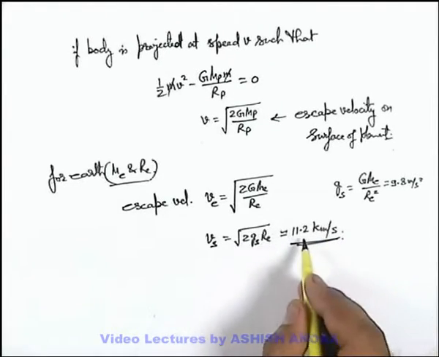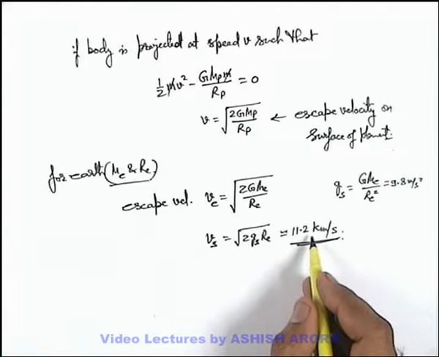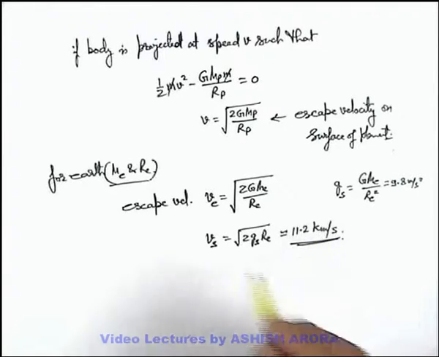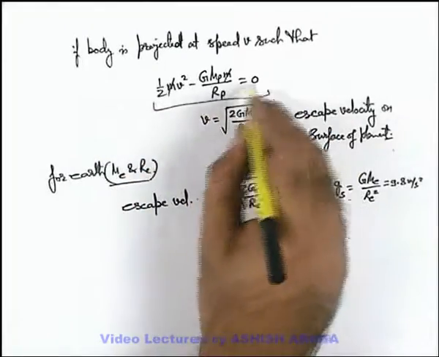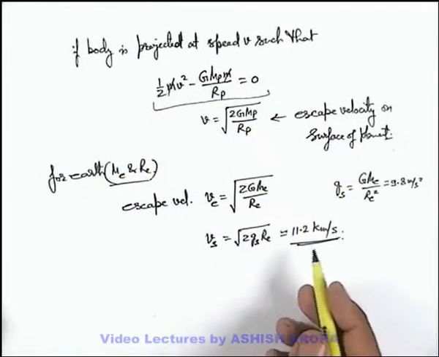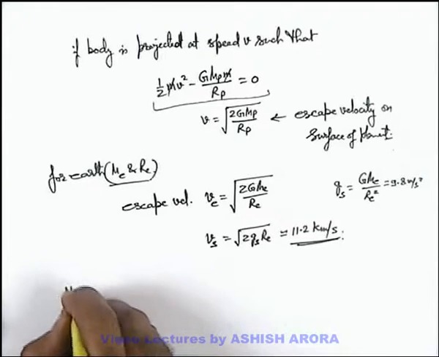With this speed or more than this, when a body is thrown from Earth's surface, it'll not return to Earth. The reason is, if speed is this or more than this, the total energy of the body will become either zero or more than zero.